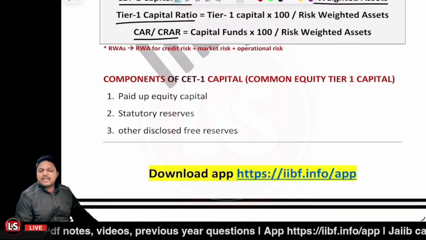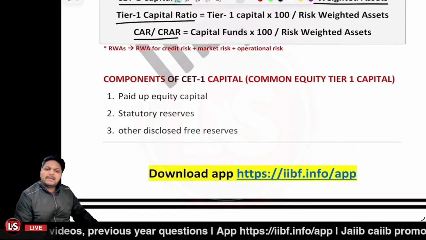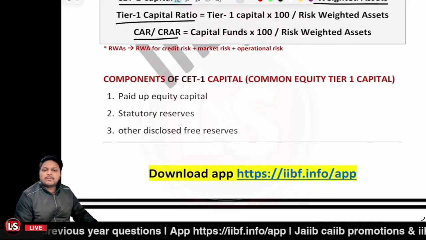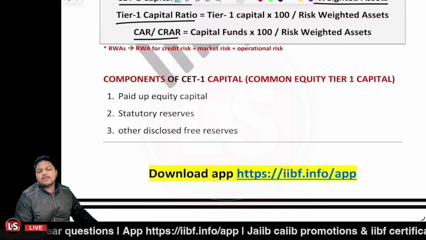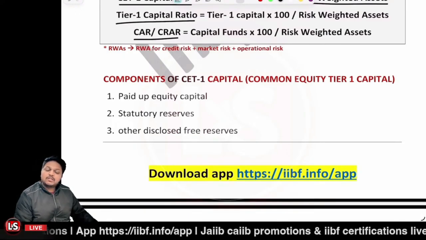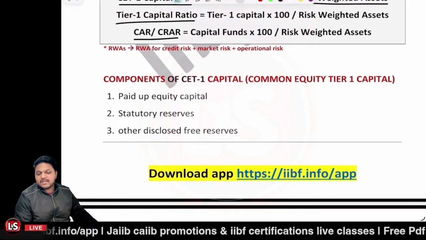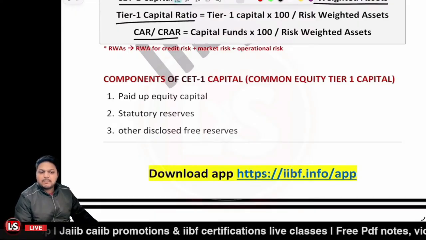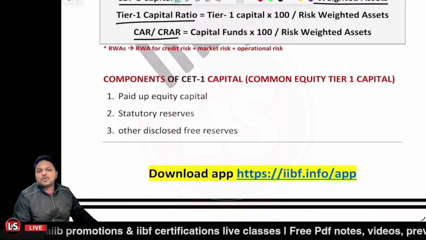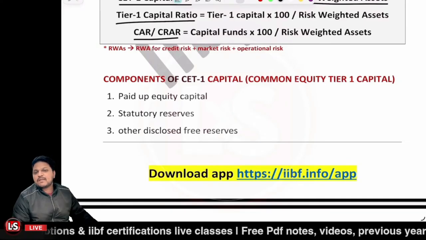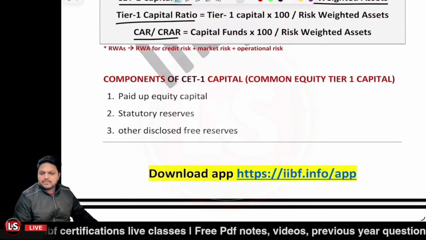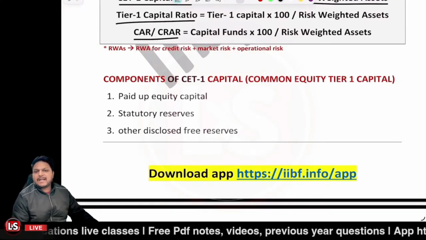So in case of CET1, I can simply tell you there are a total of 10 components related to it, and you should cram it if you cannot memorize it, right? Otherwise, it is very easy to memorize it, but you should cram it if you are not able to memorize it. First of all, it's related to paid up equity capital. I already told you about the paid up capital.